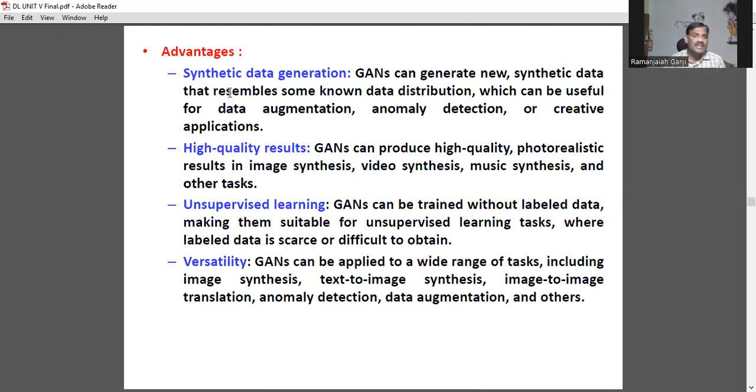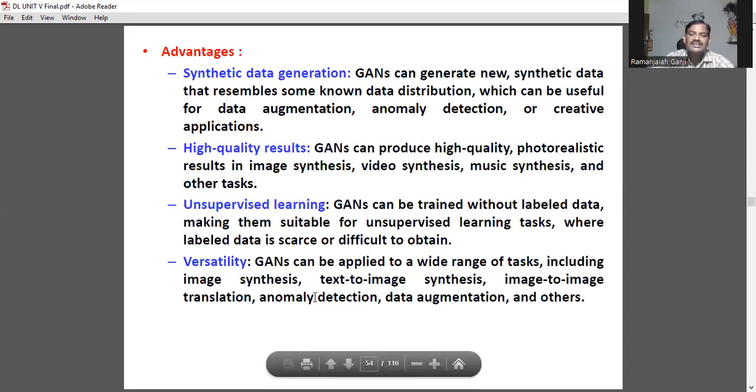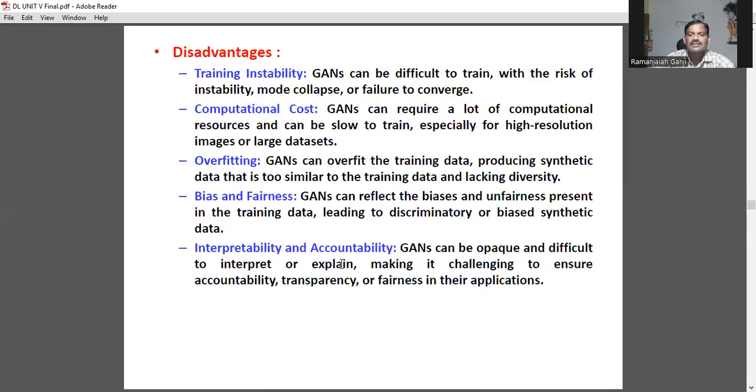Advantages. See, generative adversarial networks can produce synthetic data that resembles some known data distribution, which can be useful for data augmentation. Anomaly detection; an anomaly is nothing but a problem. High quality results: it always produces high quality outcomes, whether video synthesis, image synthesis, or music synthesis. Unsupervised learning: without having properly labeled data, it can perform unsupervised learning. Versatility: various categories of elements, a wide range of tasks can be executed by this application.